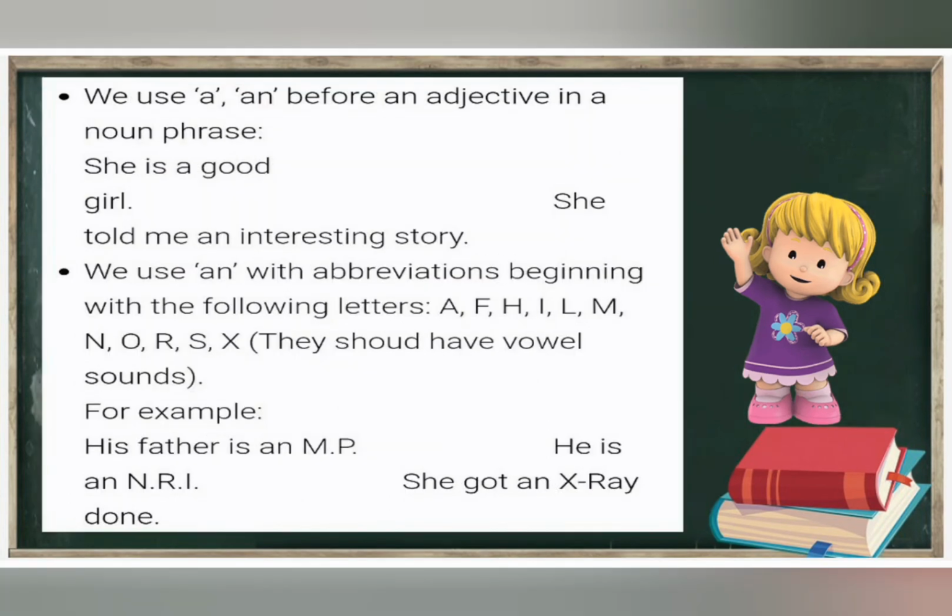We use a and an before an adjective in a noun phrase. She is a good girl. She told me an interesting story. According to the vowel sound we have to use a or an.